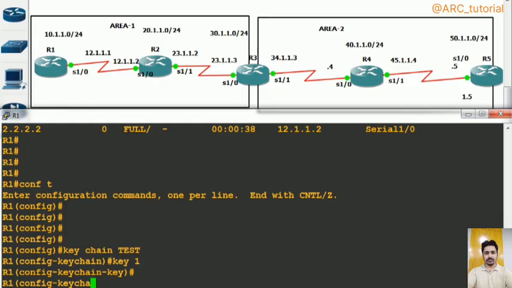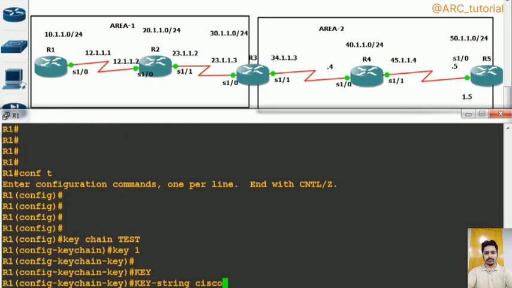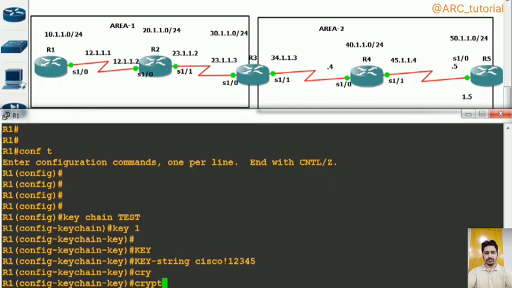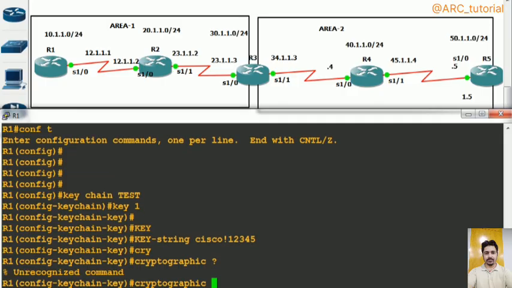After configuring key 1, you will say key-string, which will be, let's say, Cisco at Cisco exclamation 12345 or whatever it is, right? Then after that you have to say cryptographic authentication. This command is not supported by this router. I have IOS 15.2, but it is not supported by 15.2 as well. So you will say cryptographic, and then you will press question mark. It will list all the cryptographic mechanisms.